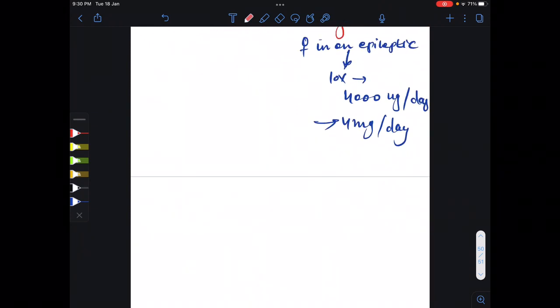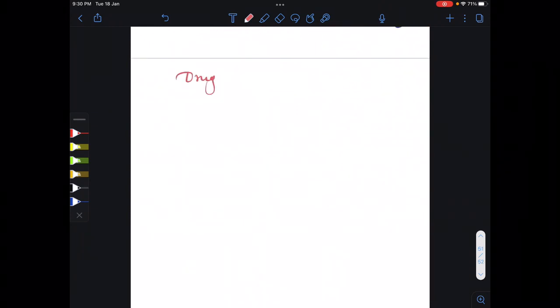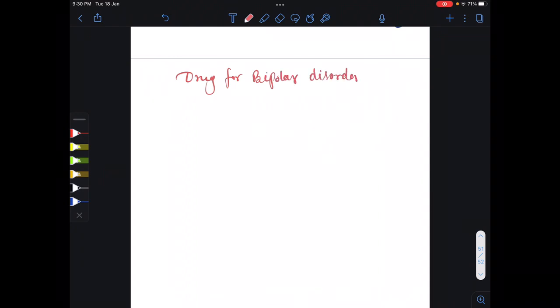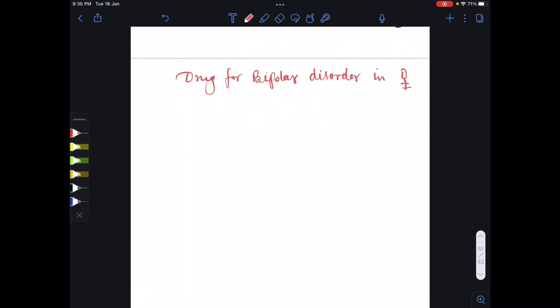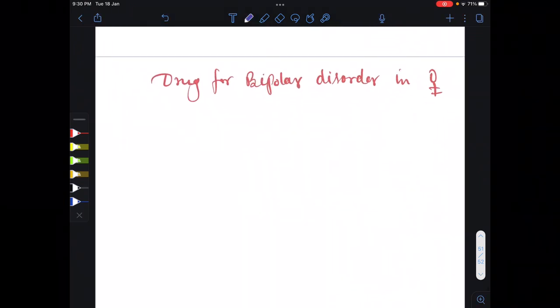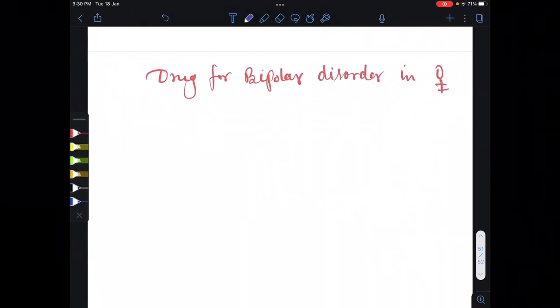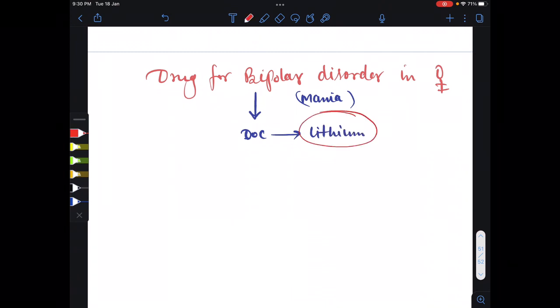drug for bipolar disorder in pregnancy. Normally, or you can say mania, what is the drug of choice? The drug of choice is lithium for mania. Actually, I'm not only telling you about pregnancy, normally the drug of choice for bipolar disorder is lithium.